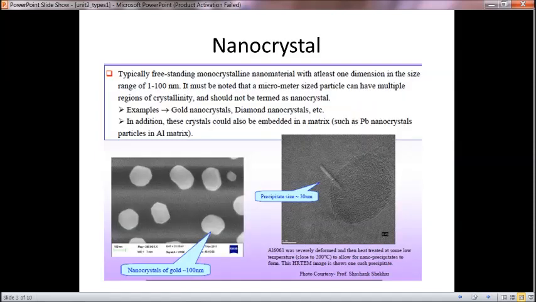Typically, a freestanding nanocrystalline nanomaterial with at least one dimension in the range of 1 to 100 nanometers is considered a nanocrystal.